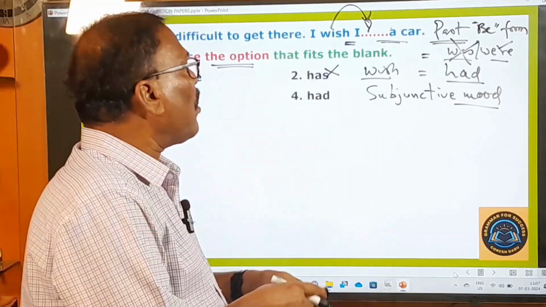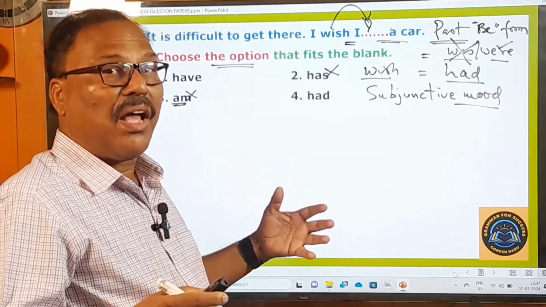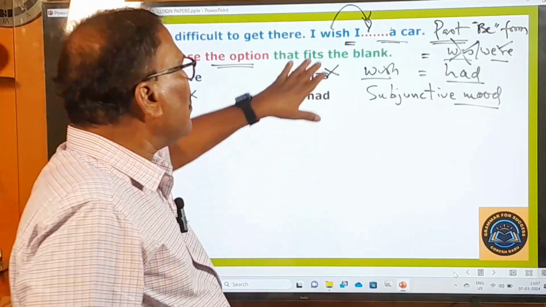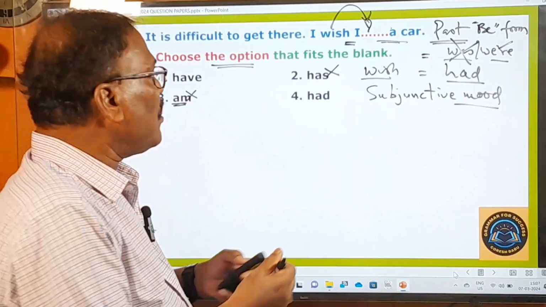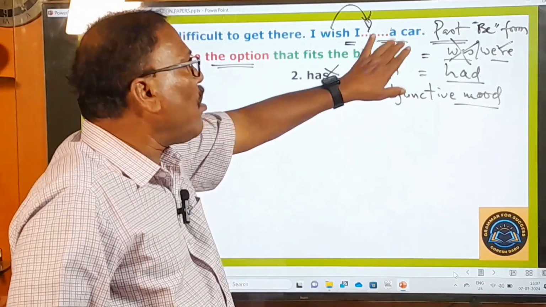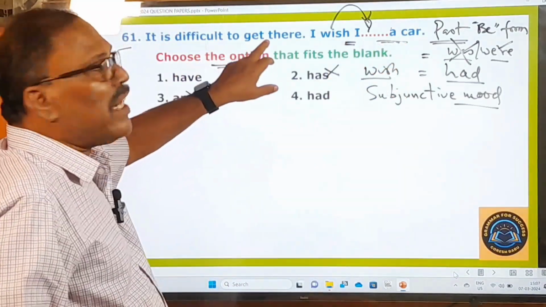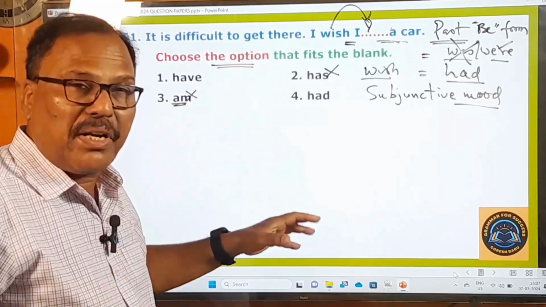I wish I had a car means if I have a car, I would be happy, something like that. Because when you wish, you wish for something that you don't have. That is only the subjunctive mood. This thing is not with you, because you say it is difficult to get there. It is very difficult to get there.